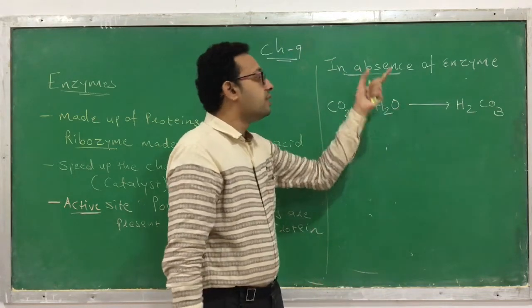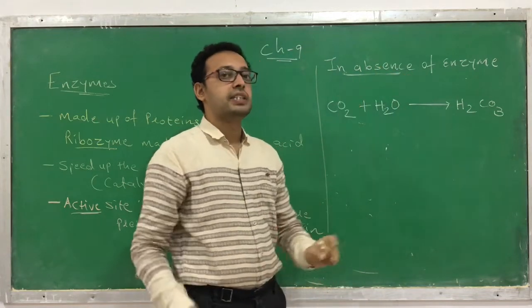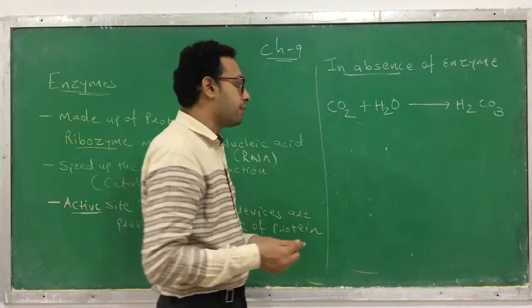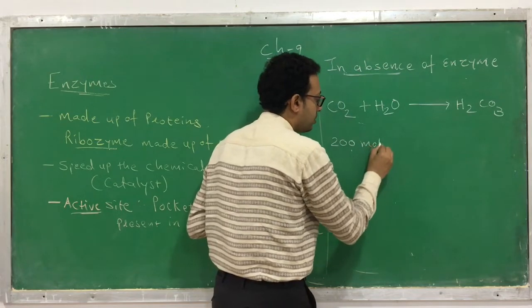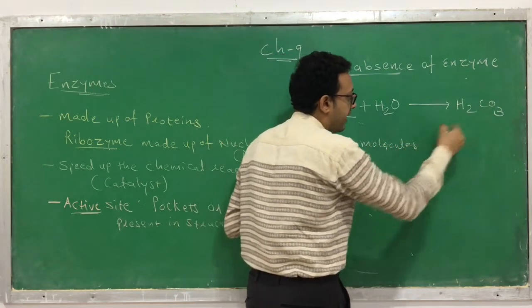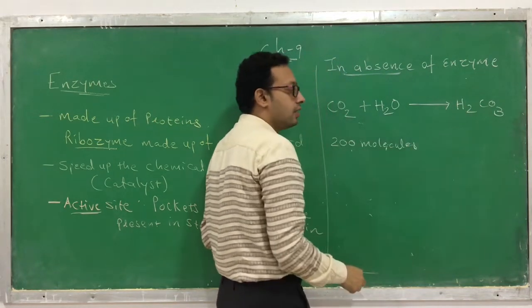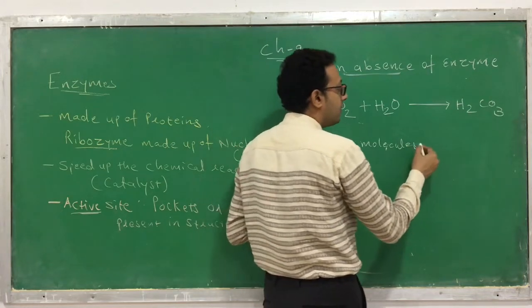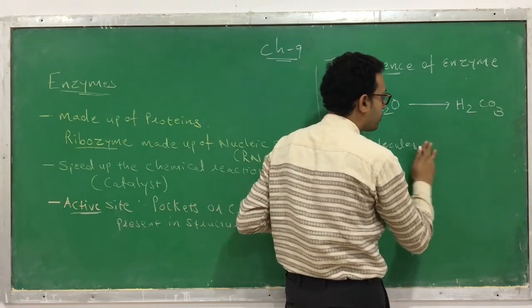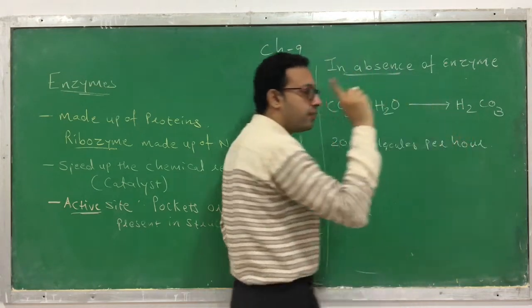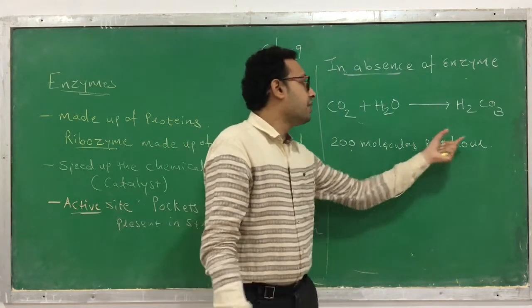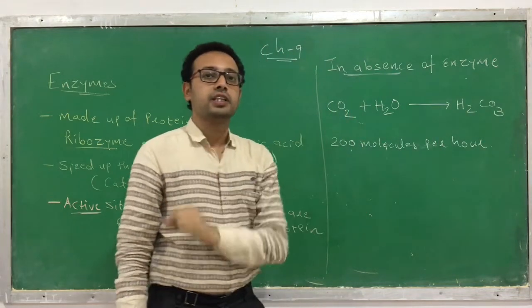Assume that this reaction occurs in the absence of enzyme. Then what happens? Here only 200 molecules of H2CO3, which is the product, are produced per hour. In 1 hour it produces only 200 molecules.